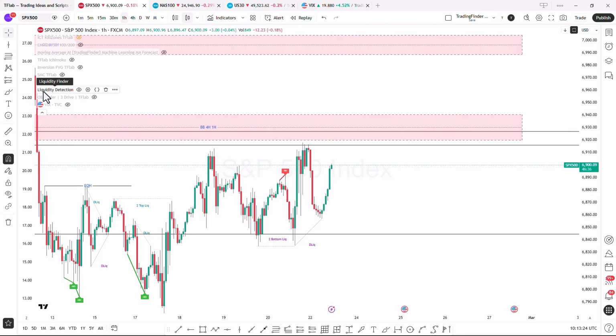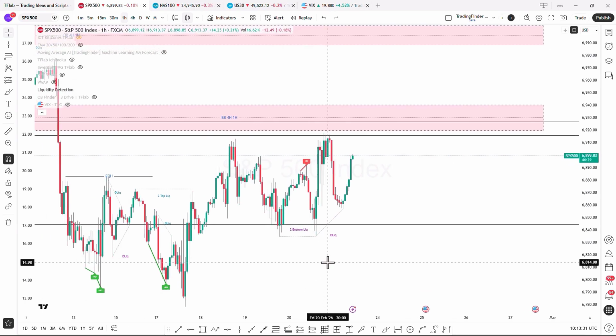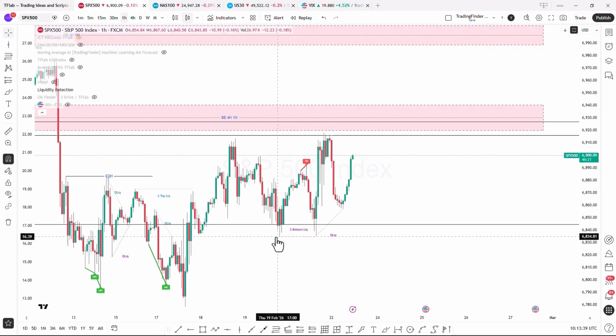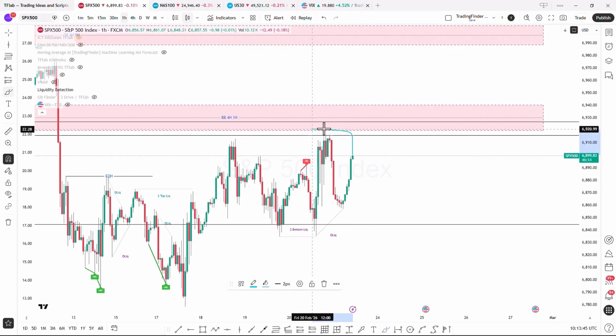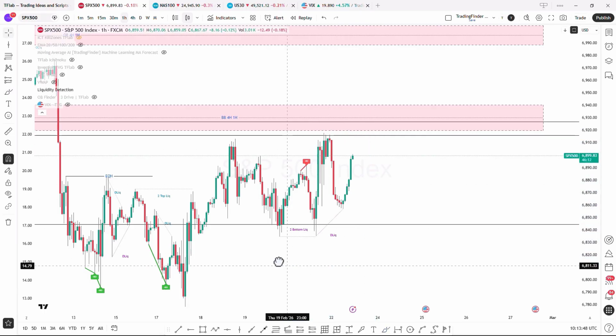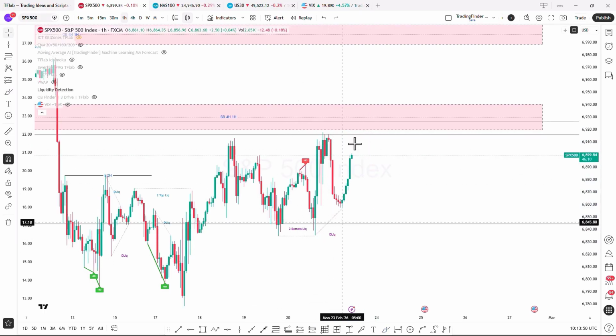Traders can use the Liquidity Finder or Liquidity Detection TradingFinder indicator to identify liquidity zones. These are among the main factors that attract price towards themselves, such as a liquidity trend line and a double bottom. Here, it has been identified that they can attract the price towards themselves. And after collecting liquidity on the buy side, the price can rebound towards the liquidity on the sell side. It can change its direction.